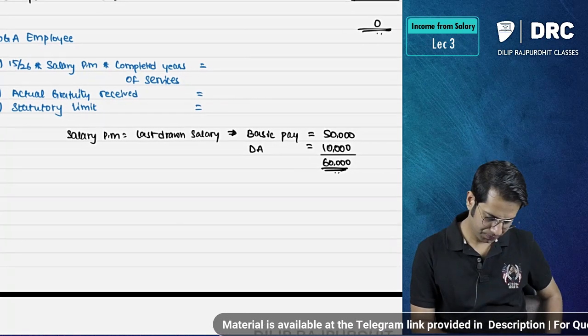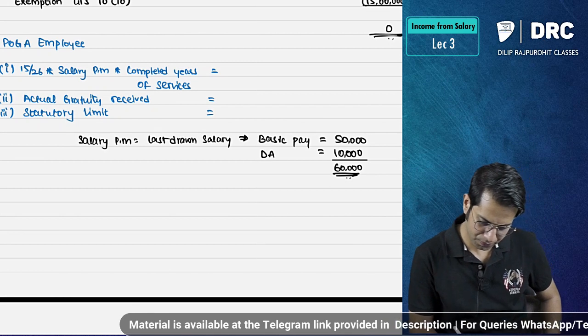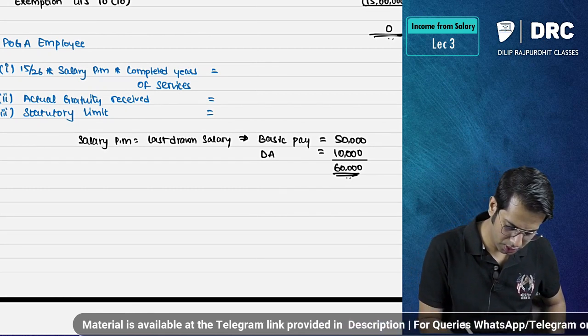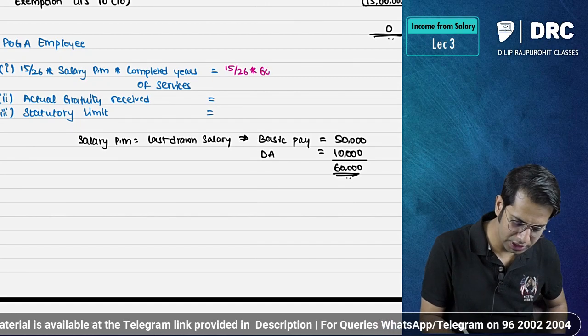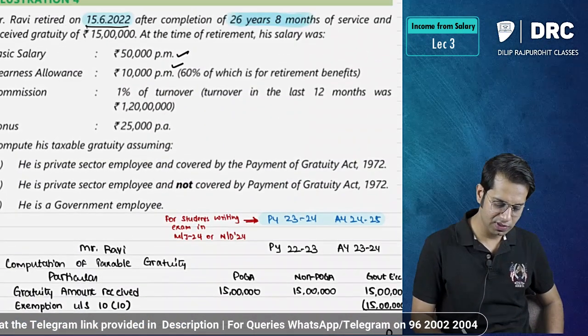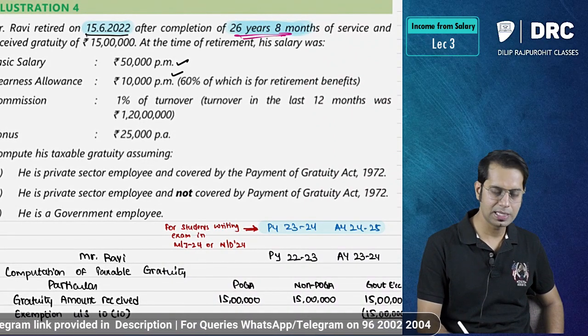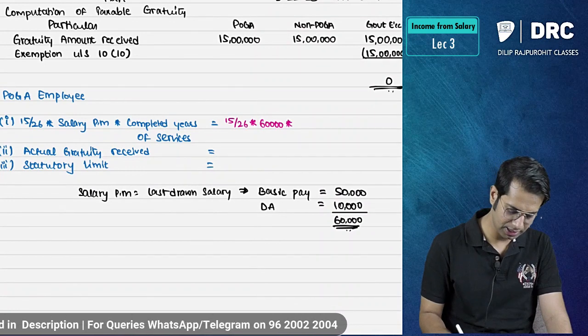So here let us put this in the formula. 15 by 26 into 60,000 rupees into completed years of service, how much, sir? 27 years. I am going to take 26 years 8 months as 27 years.